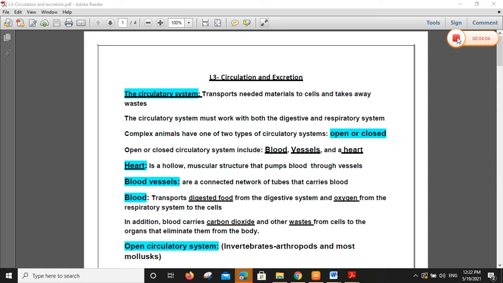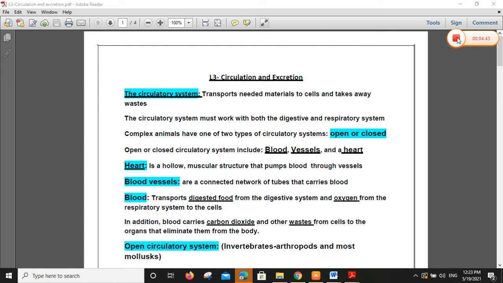Before we speak about open and closed circulatory systems, you have to know the parts of the circulatory system. The circulatory system means blood, because we mentioned before that blood carries the digested food and the oxygen. So blood belongs to the circulatory system. Okay? Blood only, no. Blood with vessels. The blood must move in the vessels, in the tubes, and circulate, or turn, through the body. This is the blood in vessels.